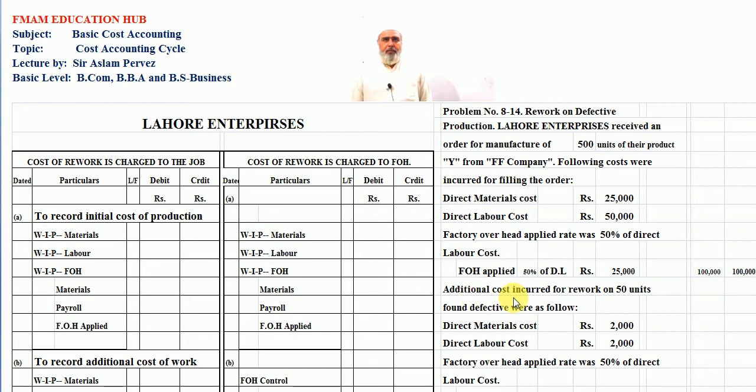Additional costs incurred for rework on 50 units found defective are as follows.